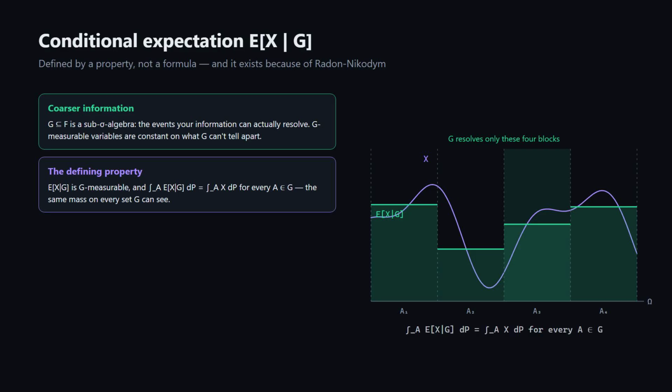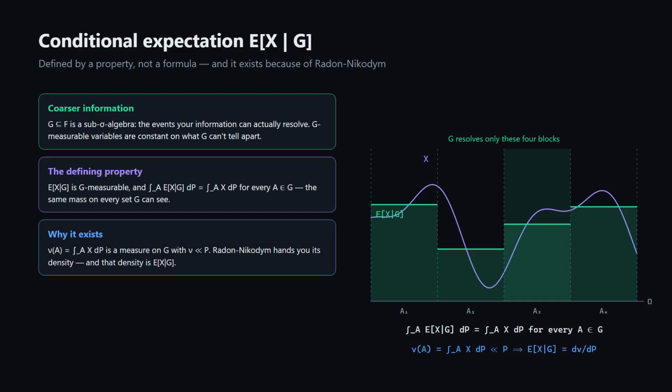It is G-measurable, and for every A in G, the integral of E[X | G] over A equals the integral of X over A. The same total mass on every set G can distinguish. Why should such an object exist? Define nu of A as the integral of X over A for sets A in G. That is a measure on G absolutely continuous with respect to P. Radon-Nikodym hands you its density, and that density is E[X | G]. The 2 halves of this lesson are one theorem.